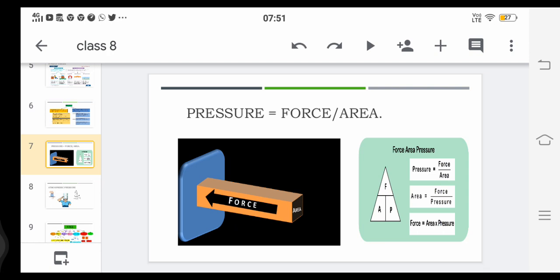So let us give that relation. Pressure is equal to force. It is the ratio of force to the contact area. Simply saying, pressure is equal to force by area.